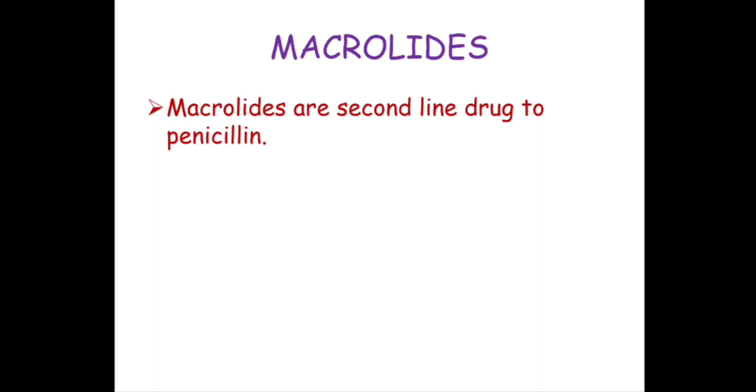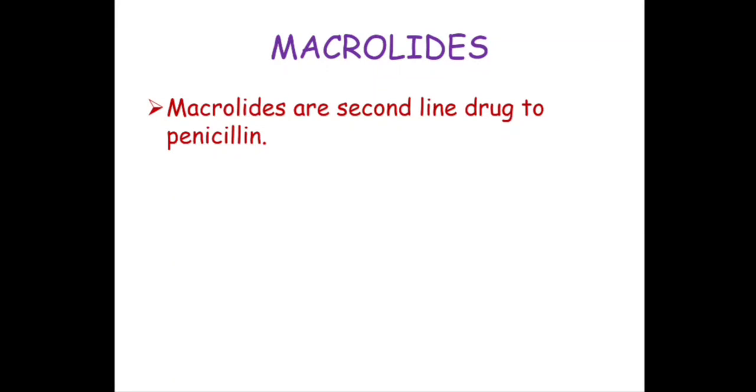be macrolides. For example, we know that the drug of choice for treating syphilis is benzathine penicillin G, right? But suppose the person is allergic to penicillin, then the drug of choice for treating syphilis will become macrolides. Okay, so the major clinical use is as a second line drug to penicillin. In conditions where penicillin cannot be used, at that time we can prefer macrolides.